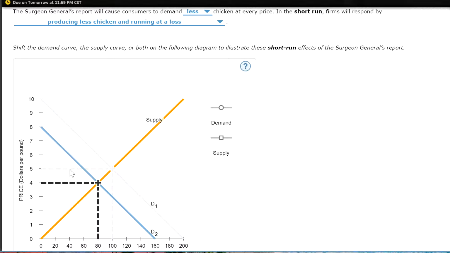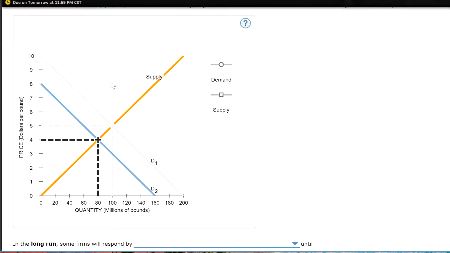So the demand curve will shift to the left. Now when you shift your demand curve to the left, you see how your equilibrium quantity is lowered from 100 to 80. That's why I picked producing less chicken. So many companies in this industry will still be in the industry, but they're going to produce less chicken.